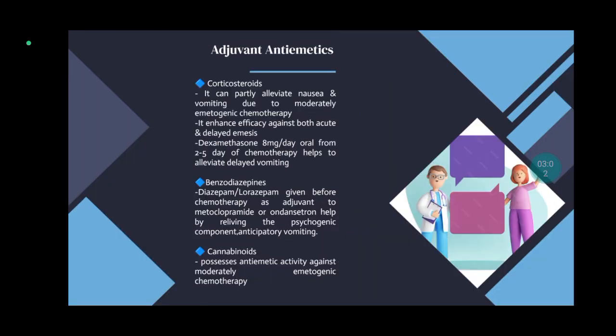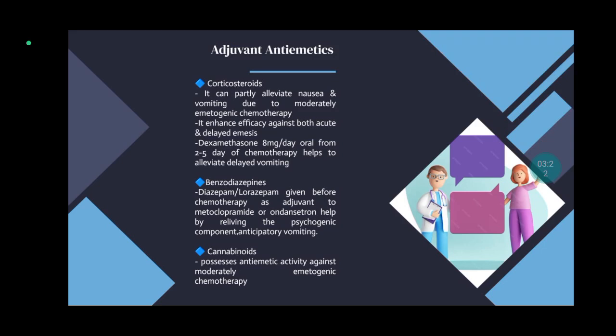Third, we will discuss about adjuvant antiemetics, which include corticosteroids, benzodiazepines, and cannabinoids. First, corticosteroids. It can partly alleviate nausea and vomiting due to moderately emetogenic chemotherapy. It enhances efficacy against both acute and delayed emesis.